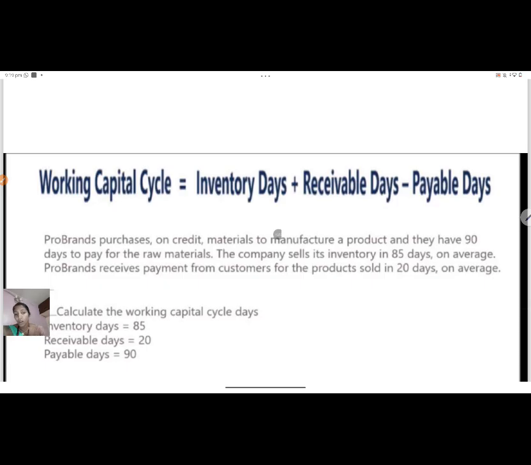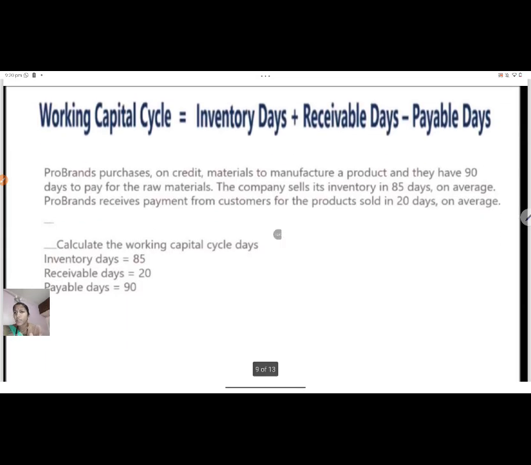So obviously, the first three categories will be added together, that is our inventories. After the purchase of raw material which is getting converted into final product, we will have the number of inventory days: the days taken for converting into raw material, for converting into work in progress, and how many days it has taken for converting into debtors. And if you are owing money to someone, then it will become your payment. That is the reason why it has been deducted. Have you seen that this is being deducted? So this is the concept from which this formula has been derived. Now there is a small simple problem here.